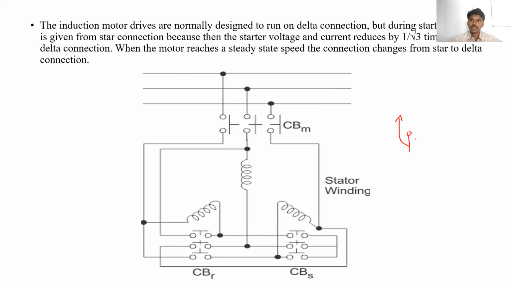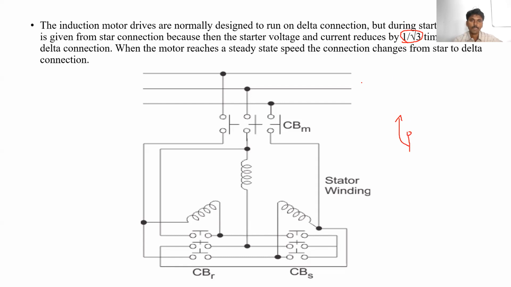So we move the switch downside and the motor starts rotating, and when the motor speed reaches the rated speed, we move the switch from down to upside. When the switch is moved from down to upside, it is connected to the delta side. Due to this, 1 by root 3 times of the current is decreased.